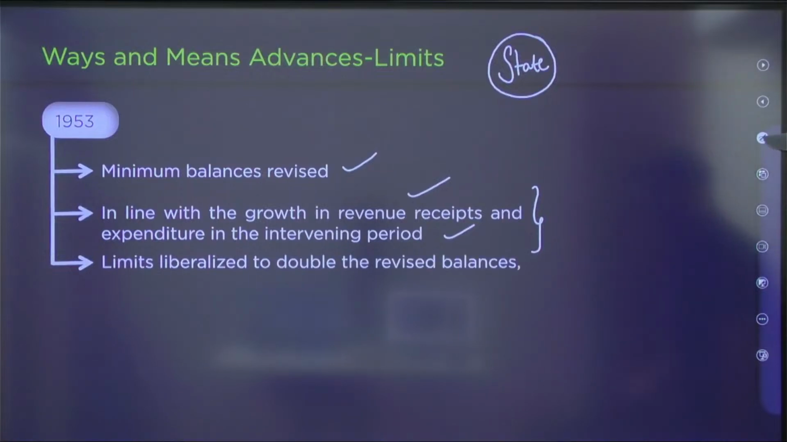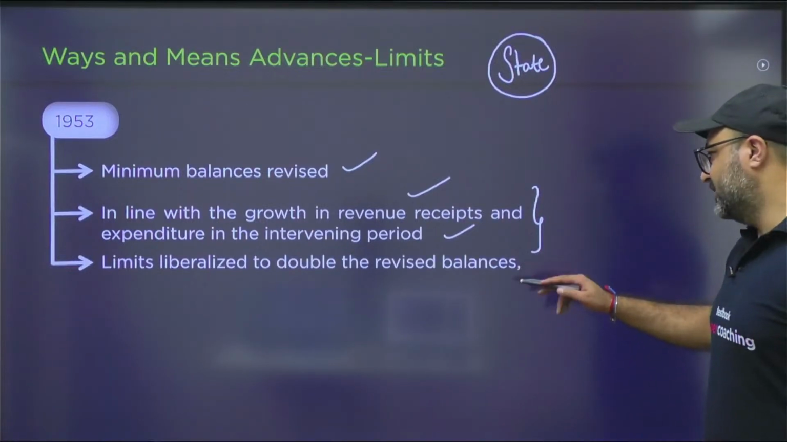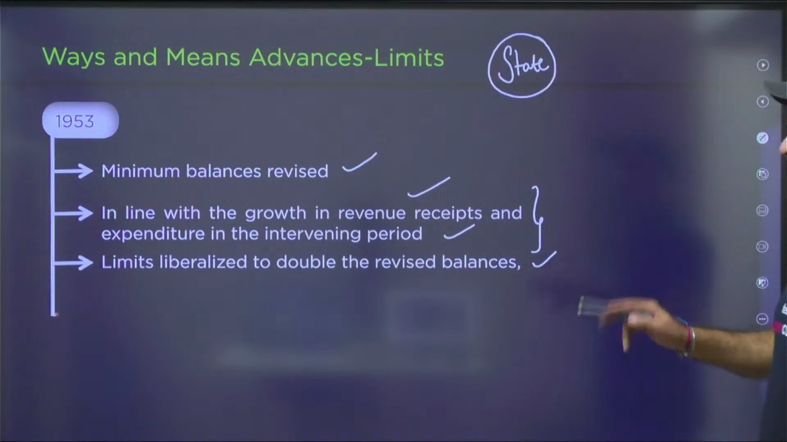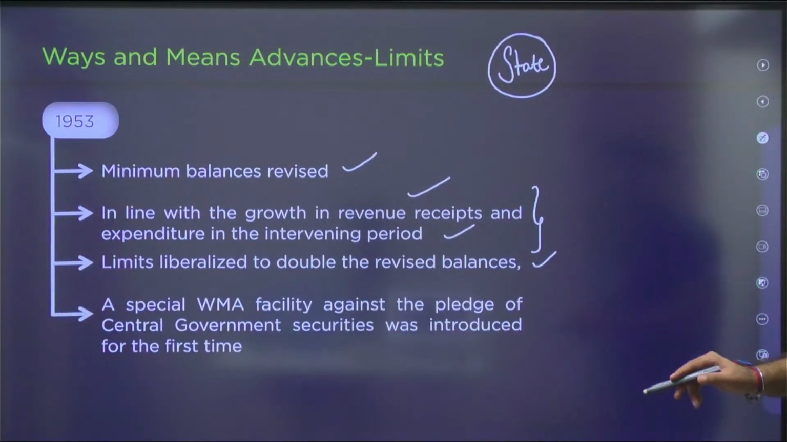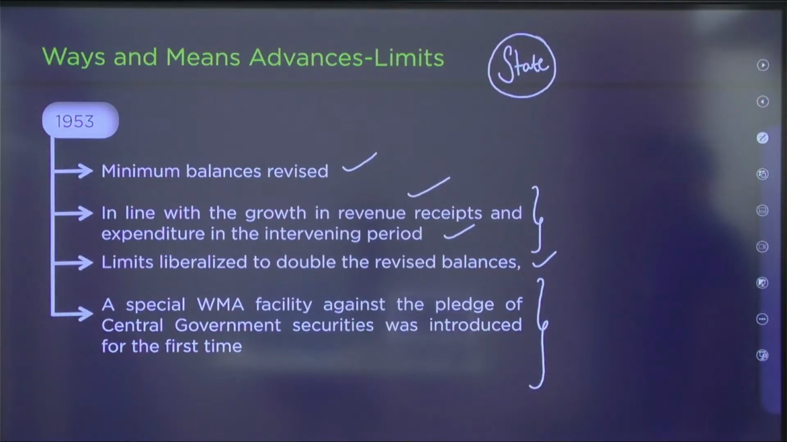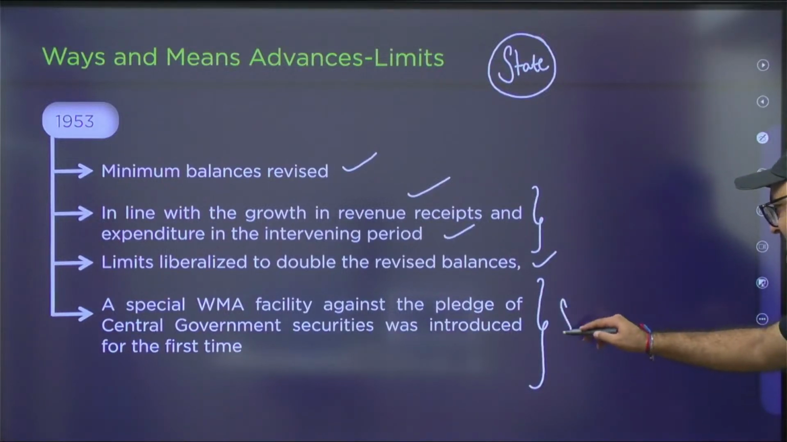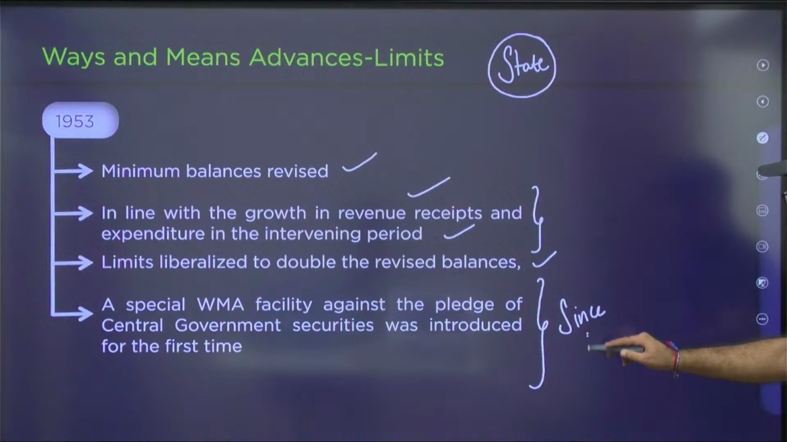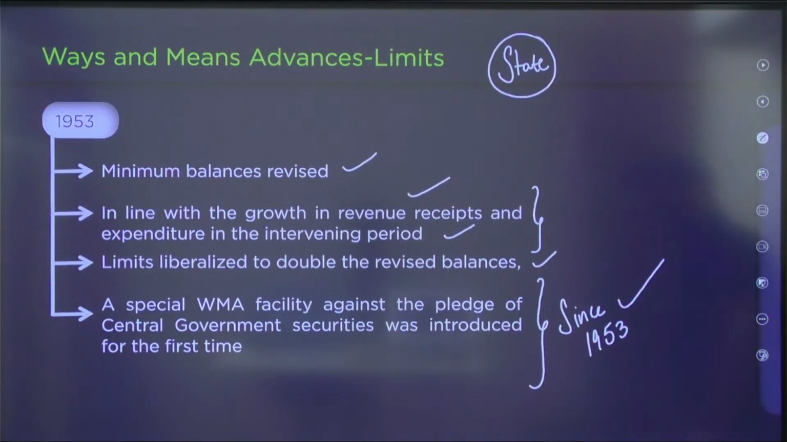So limits were liberalized to double the revised balances, and a special WMA facility against the pledge of central government security was introduced for the first time. Initially you were not allowed to borrow against these government securities, but since 1953, the government is allowed to borrow against the government securities as well.